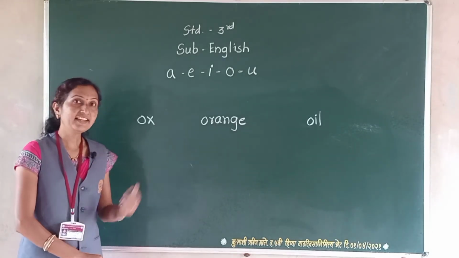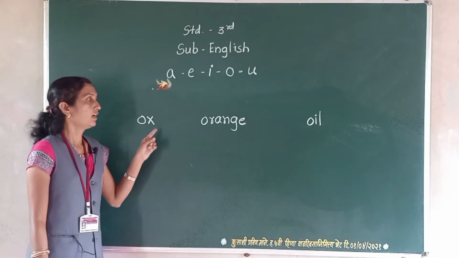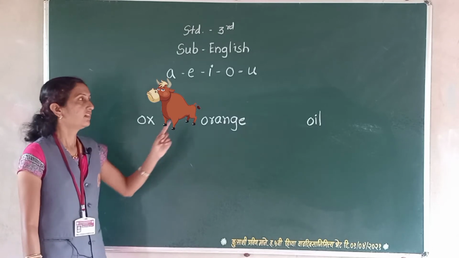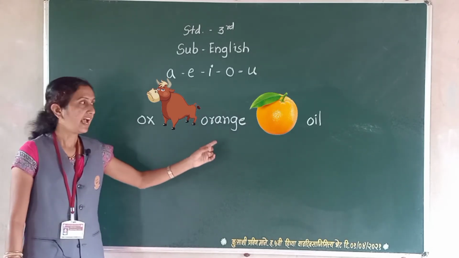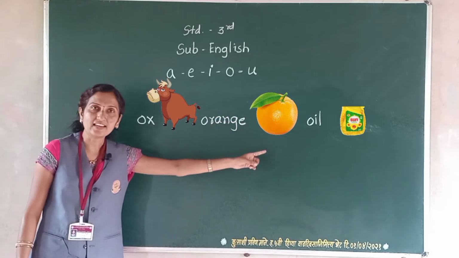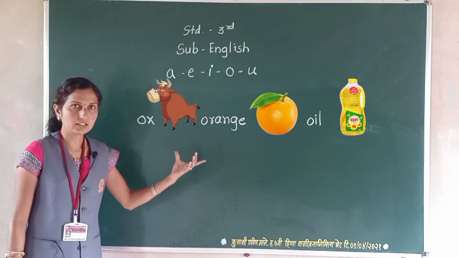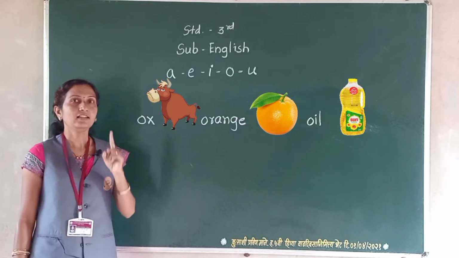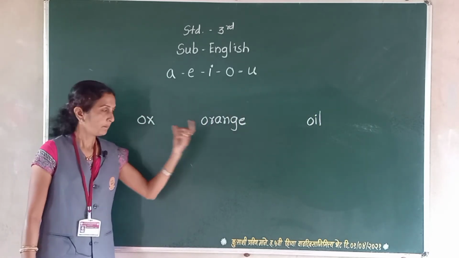Now look here. The first picture is ox. The second one is orange. And the next is oil. We have three pictures. Now we underline the first letter of each word.